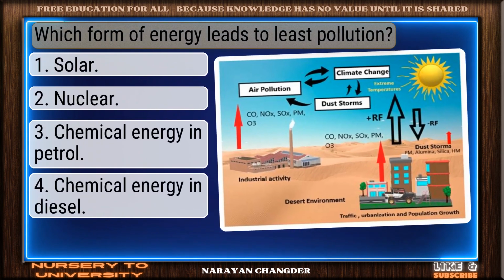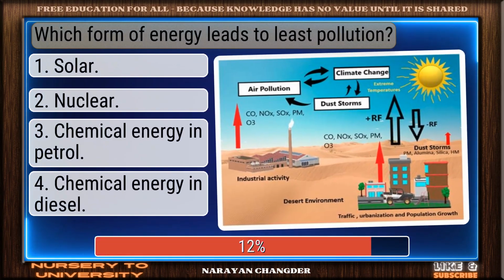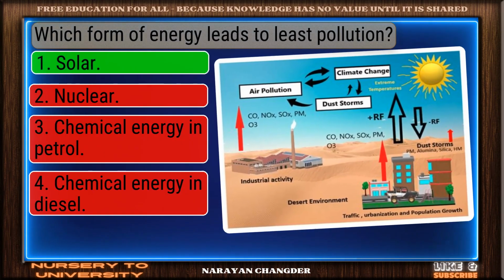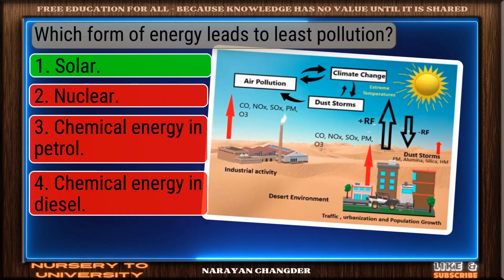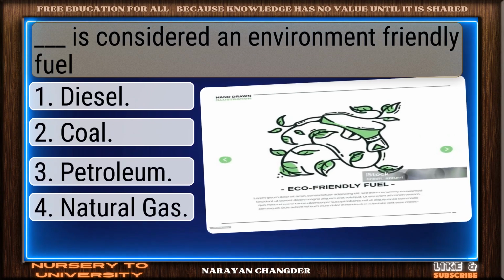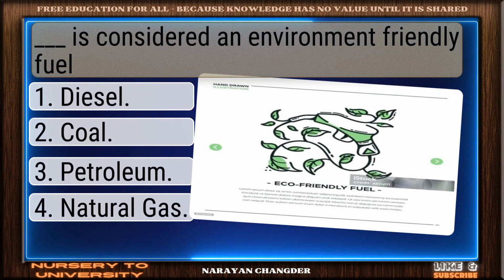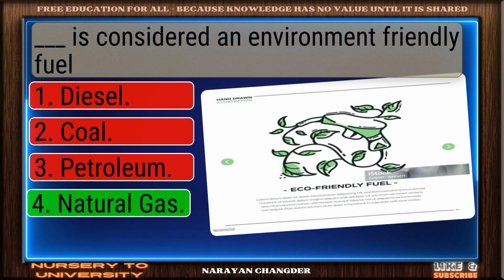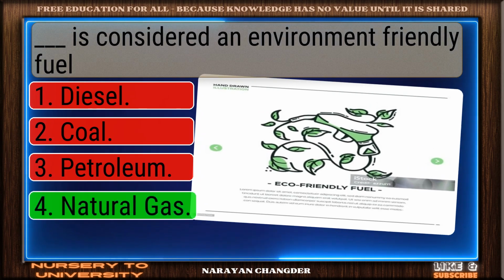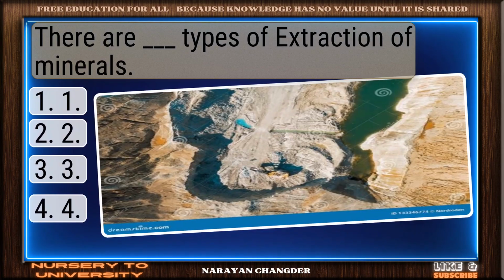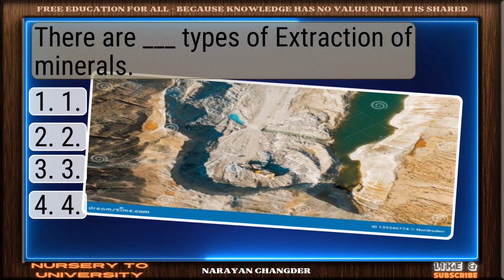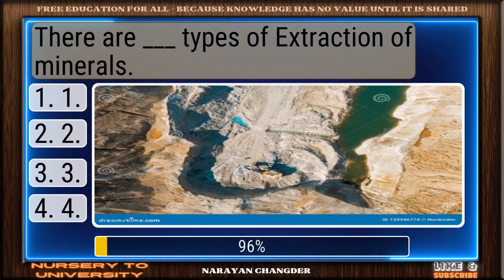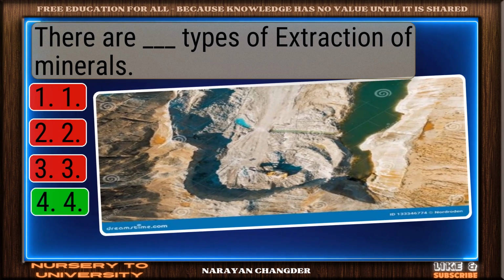Which form of energy leads to least pollution? You're right. Solar is correct. Dash is considered an environment-friendly fuel. Well reasoned. Natural gas is correct. There are dash types of extraction of minerals. Nicely done. 4 is solid.